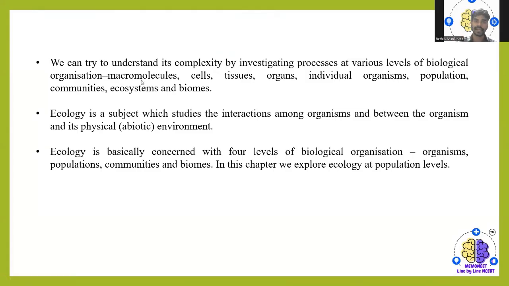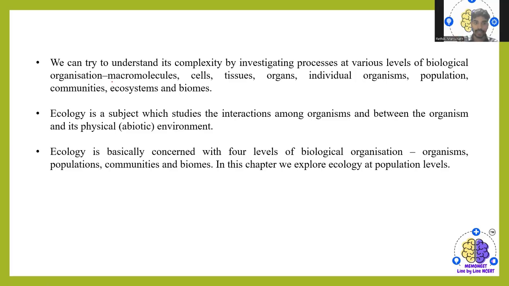We try to understand its complexity by investigating the process at various levels of biological organization. When we want to see how organisms and populations are interrelated, we try to understand their various levels of biological organization.